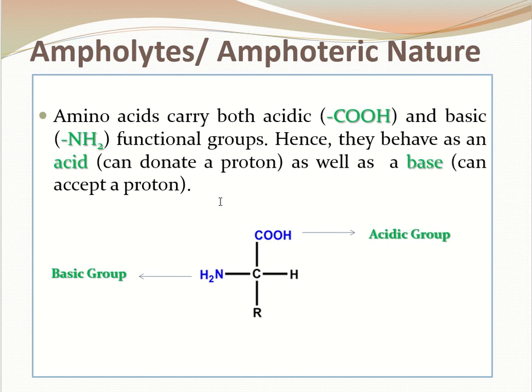You must be knowing that according to the Bronsted-Lowry concept of acid and base, an acid is a substance that can donate a proton, while a base is a substance that can accept a proton. Here the carboxyl group can easily donate a proton, while the basic group, the NH2 group, can easily accept a proton. So as a whole, amino acids possess amphoteric nature.